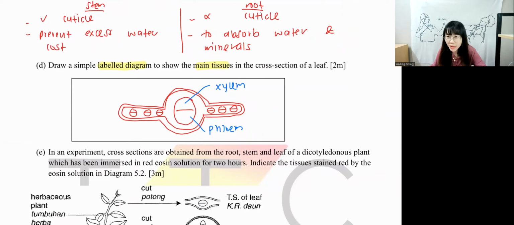Done, guys? Done. You let me know. Yeah, we're going to move to the next one if you have done already. If your drawing is very good, then you're going to get 2 marks from the drawing.